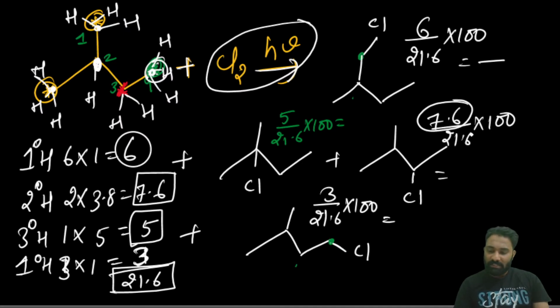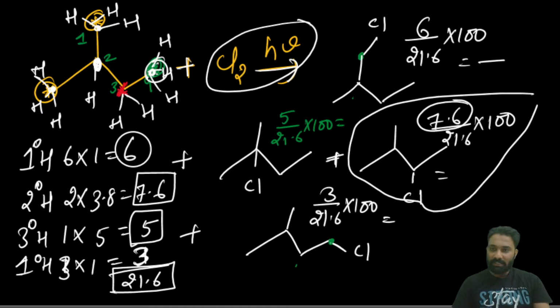How much percentage will this third one give?